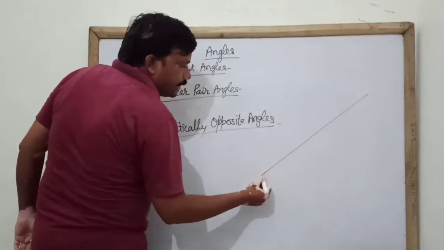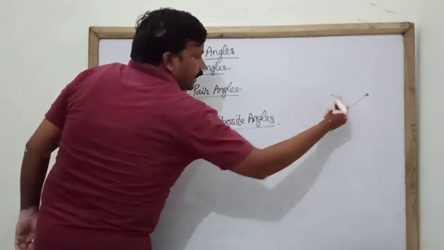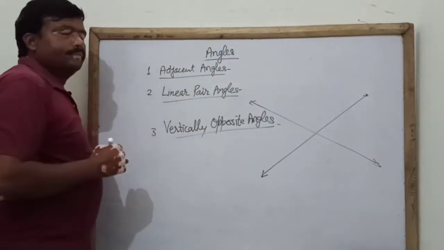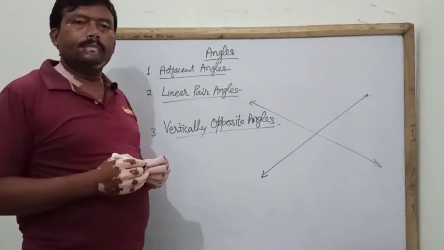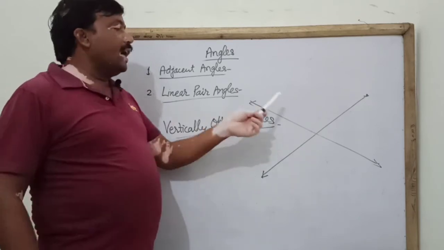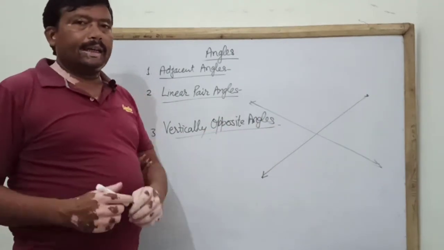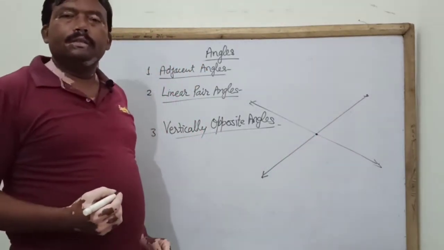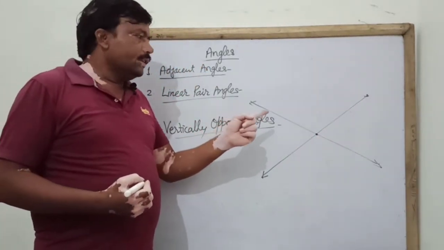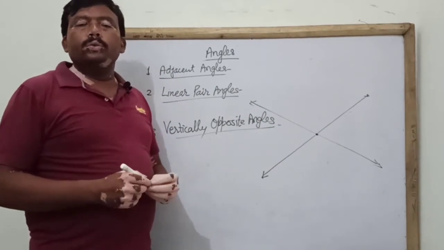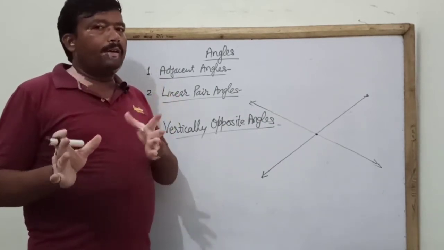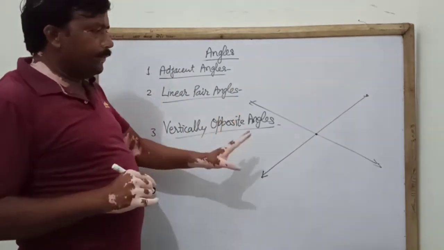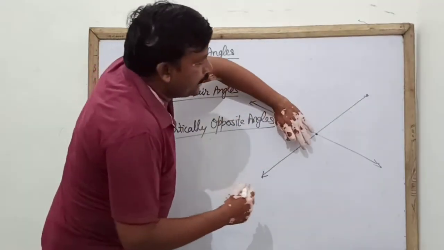When two lines intersect each other, then at the point of intersection two pairs of vertically opposite angles are formed.